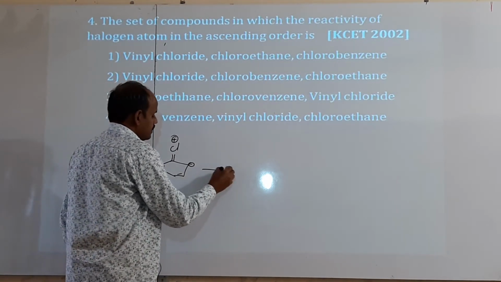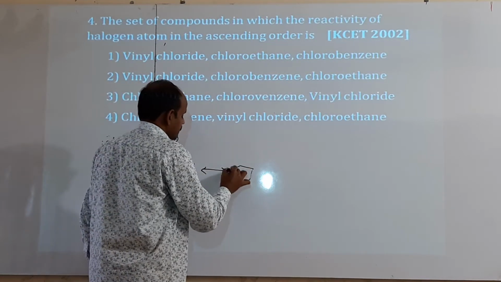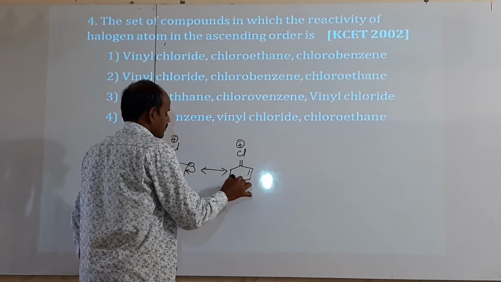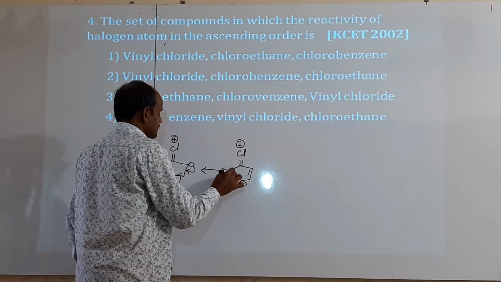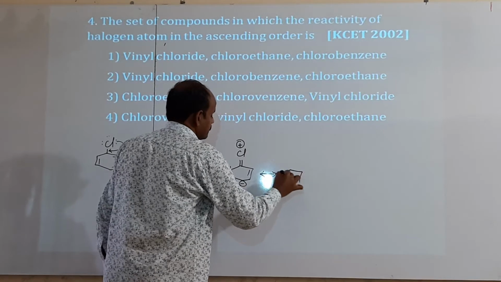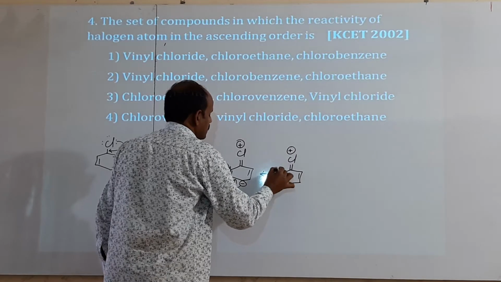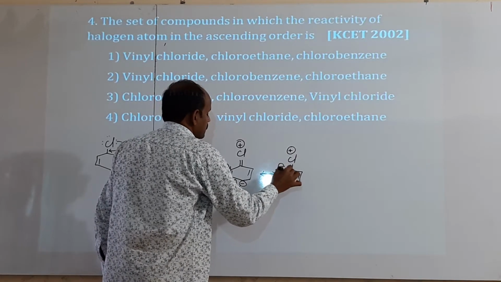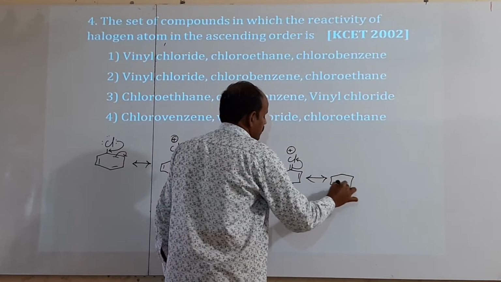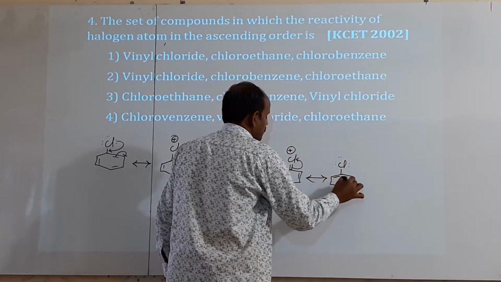Again it forms another resonance structure like this, double bond Cl plus, bond minus, again it shifted like this, then it forms another resonance structure, double bond Cl plus, bond here minus. If it migrates pi electrons like this, then it forms that chlorobenzene only.